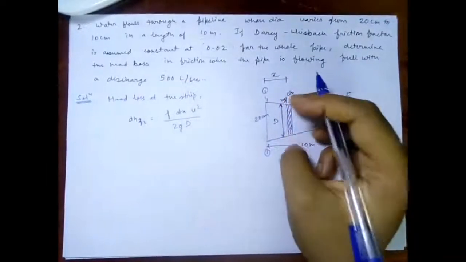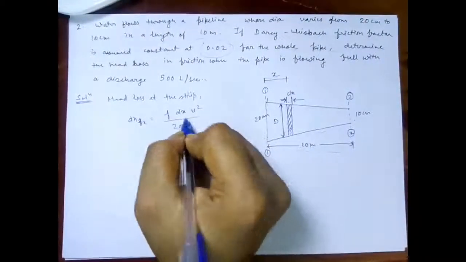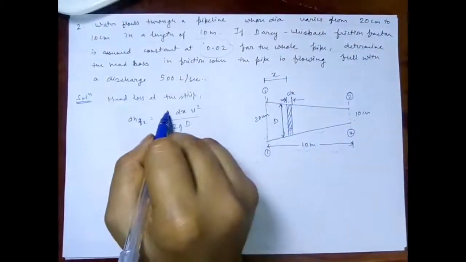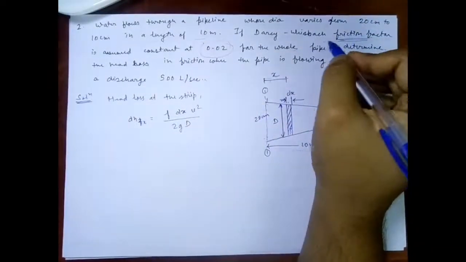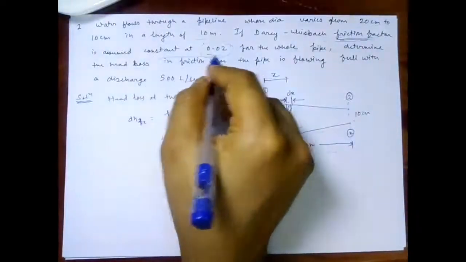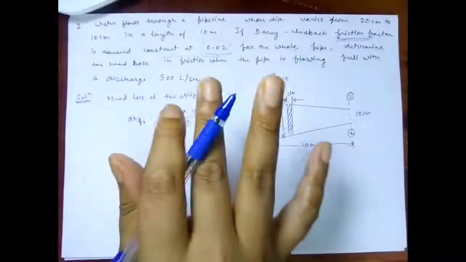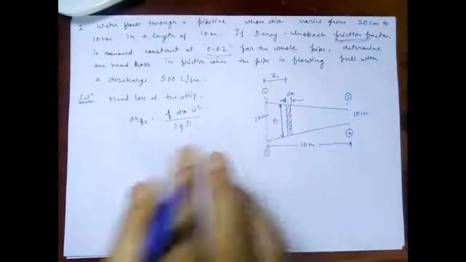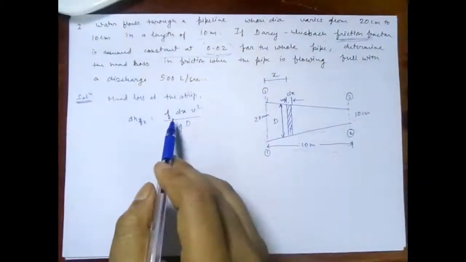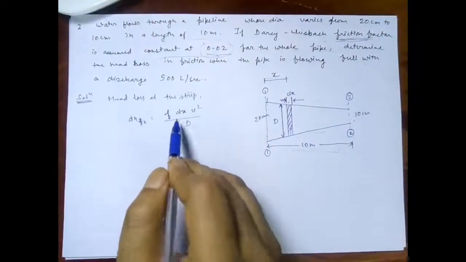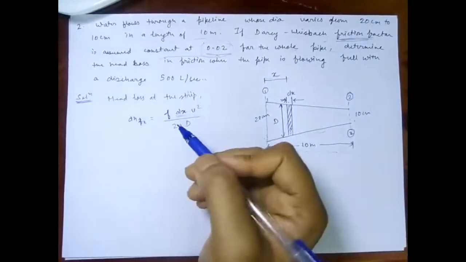This one is capital D. So I am taking this as the equation, considering f as the friction factor, because in the question it is asked that the friction factor is assumed constant at 0.02. So I am taking this formula, not the formula 4FL v square upon 2GD, because f is the coefficient of friction there. This is the friction factor equation, that is FL v square upon 2GD, and in place of L I will be using dx.